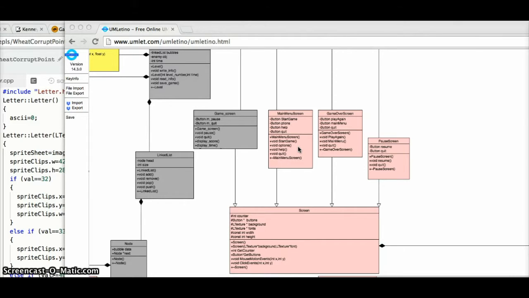The main menu screen will display the name of the game, and it will have different buttons like start game, options, help, and quit. The game over screen will display the final score of the player, and it will also have different buttons like the play again button, the main menu button, and the quit button. The user will also get the option to pause the game. On this screen, the user can either resume the game or quit the game.